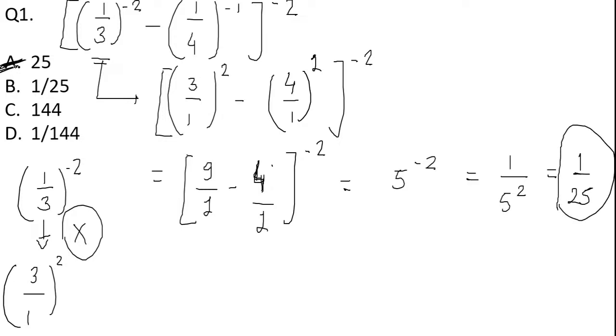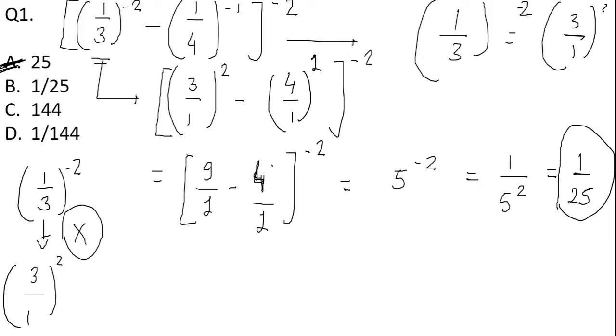Simply, here the concept of rewriting the fraction is checked. That is how 1 upon 3 raised to minus 2 can be written as 3 upon 1 raised to 2. This is not the reciprocal. Please keep in mind, this is not the reciprocal. Simply we have rewritten it. Here 5 raised to minus 2 can be written in the form of 1 upon 5 square. So this will give us 1 upon 25.